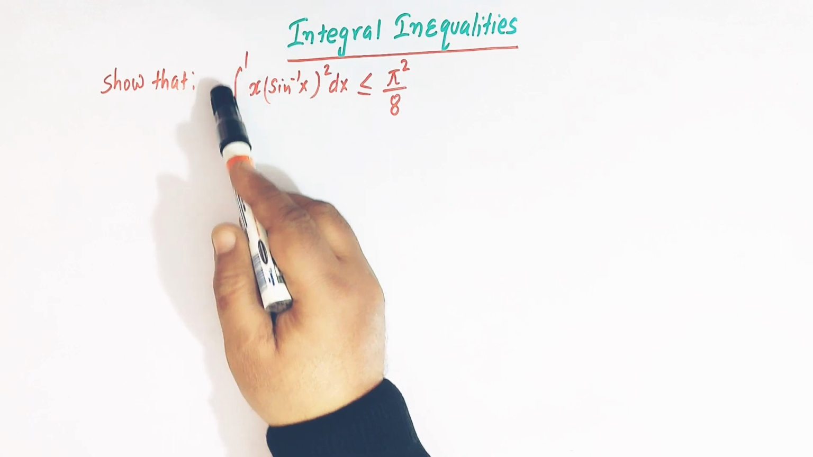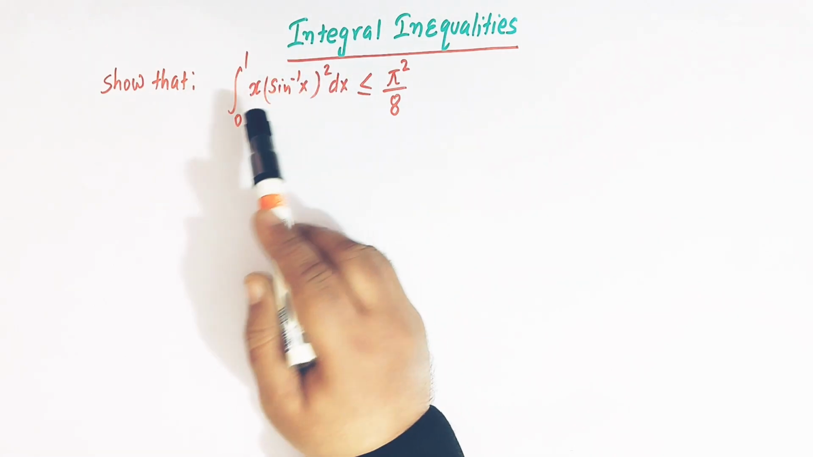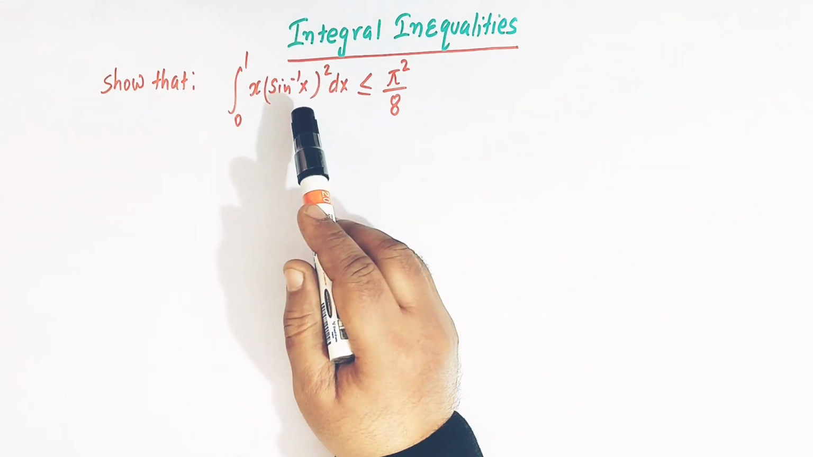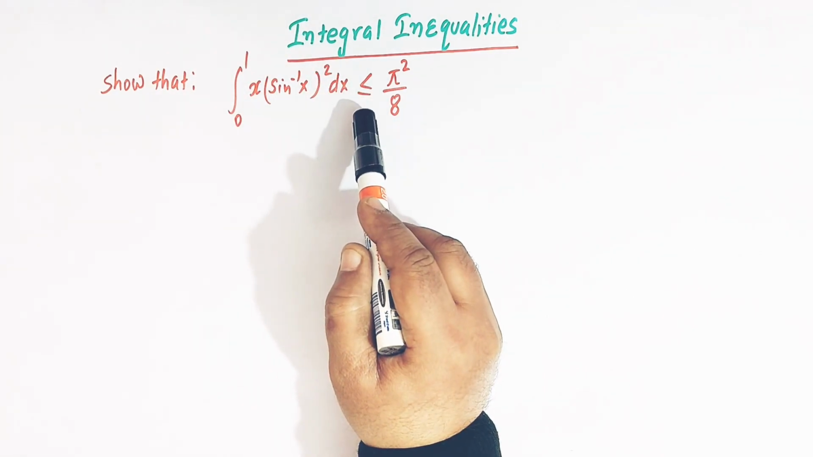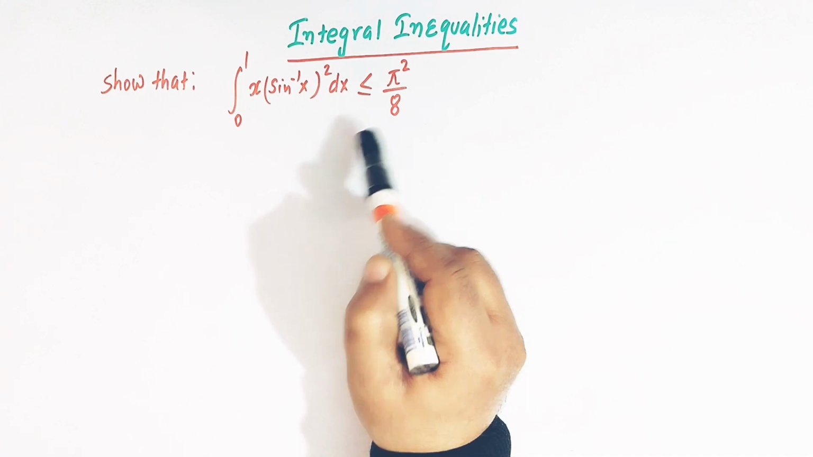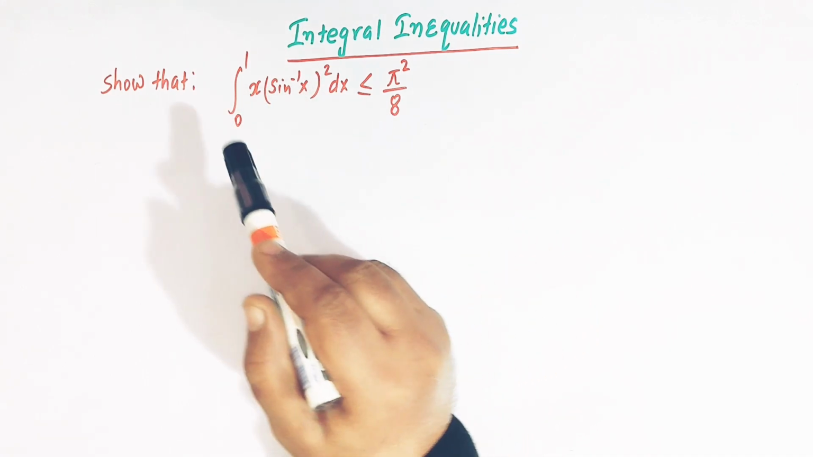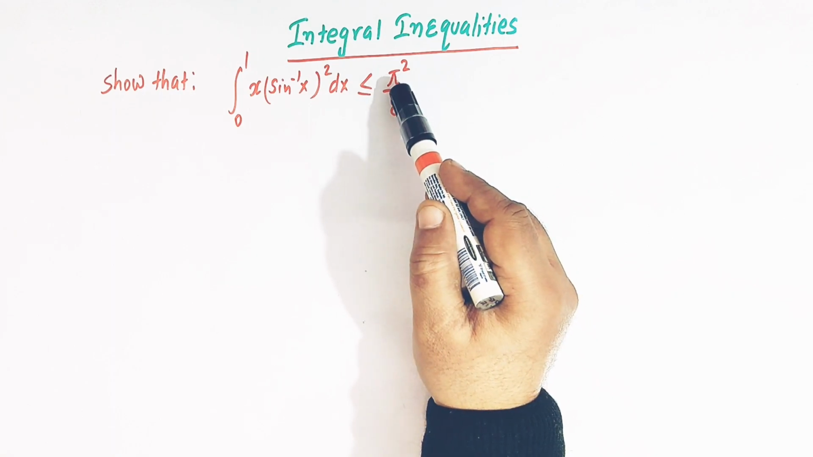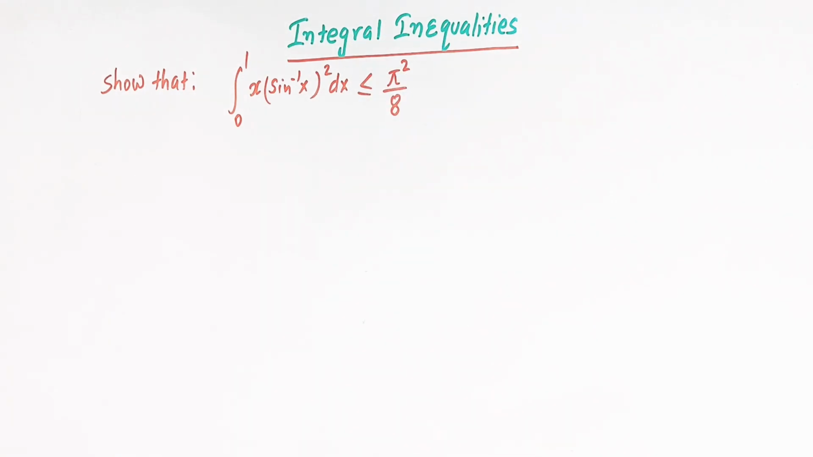So without actually evaluating this integral, we have to show that the value of this integral is less than or equal to pi square over 8, or in other words we can also say that the value of this integral cannot exceed pi square over 8, right?